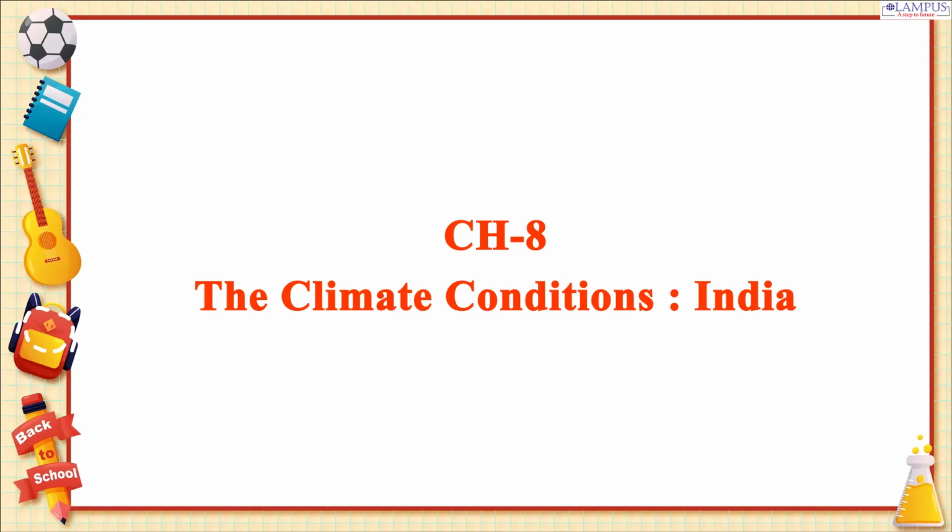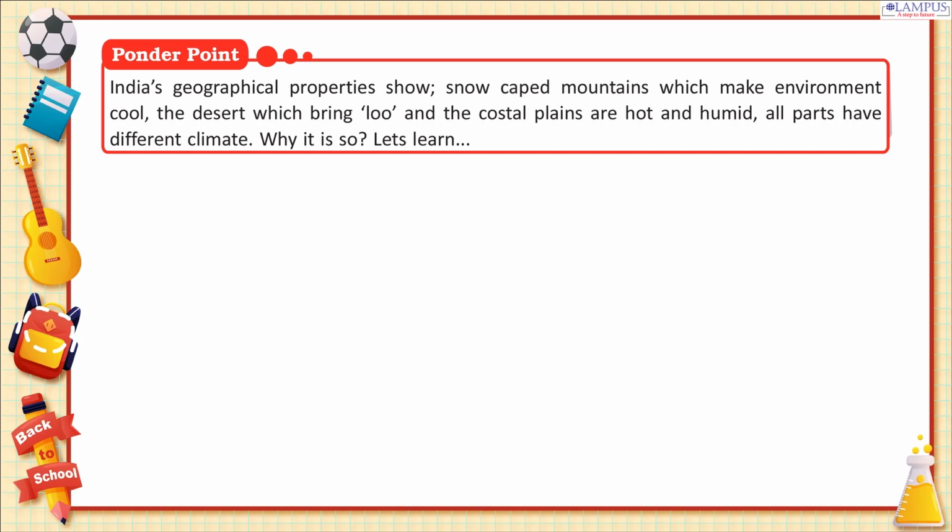Chapter 8. The Climate Conditions, India. Ponder point. India's geographical properties show snow-capped mountains which make the environment cool, the desert which brings heat, and the coastal plains are hot and humid. All parts have different climates. Why is it so? Let's learn.